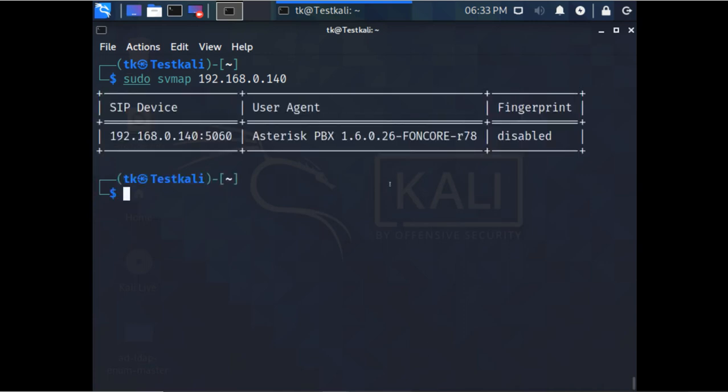So it is showing the information about that server, that this is the server, this is the version, this is the fingerprint. Fingerprint is disabled for that server. Now we know that there is a PBX server there, then we can go on to enumerate on that.